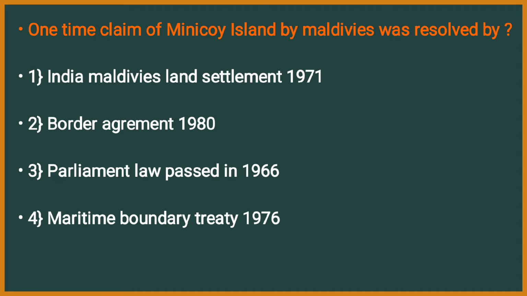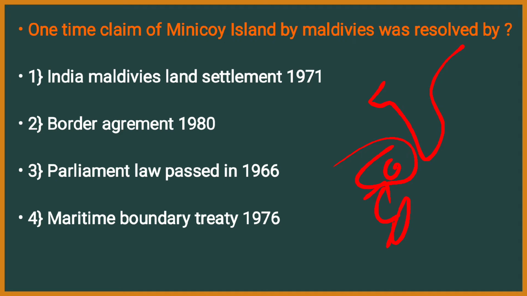The one-time claim of Minicoy Island by Maldives was resolved by what? India, Maldives, and here is Lakshadweep. The Minicoy Islands were claimed by Maldives.